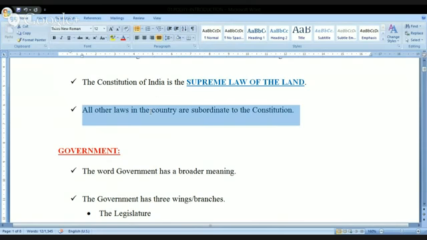Kindly remember this. So many times our politicians, the ministers in power, or sometimes the courts, always talk in terms of the Constitution, and the rules mentioned in the Constitution must be abided by every person living in this country.